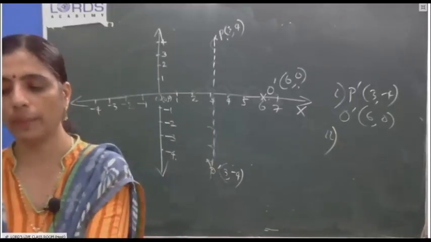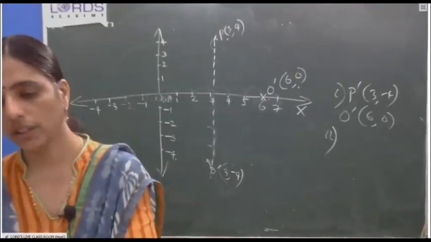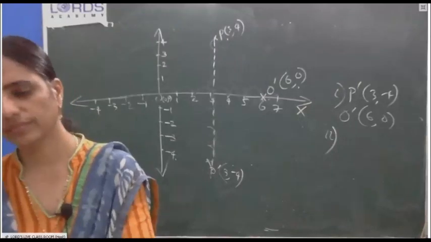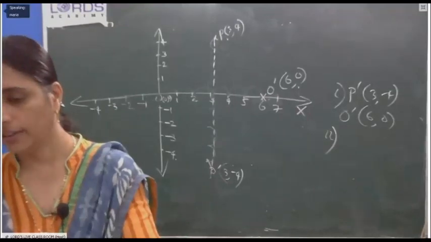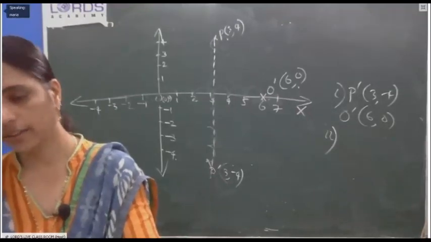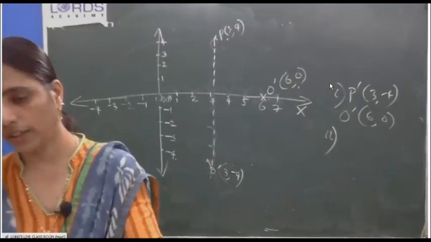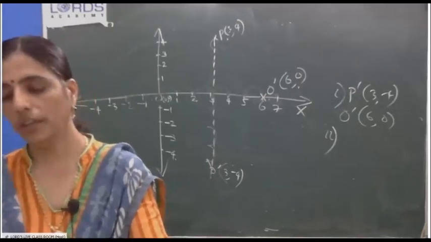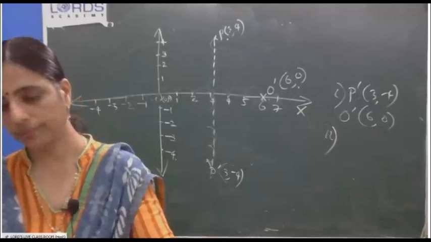Those who finish, find the perimeter of the quad, that figure. Maria? 8 units, correct. 8 units, no? Good. It's correct, 8 units. What will be the length of O dash? Trisha?